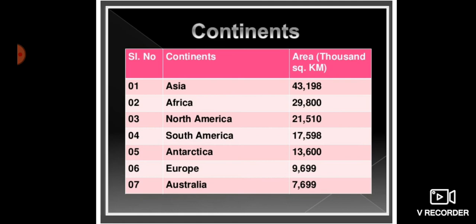New Zealand is also a part of the Australian continent. It is separated from Australia by the Tasman Sea. So Australia is the smallest continent and it is surrounded by water from all sides. So this is all, children, your continents.